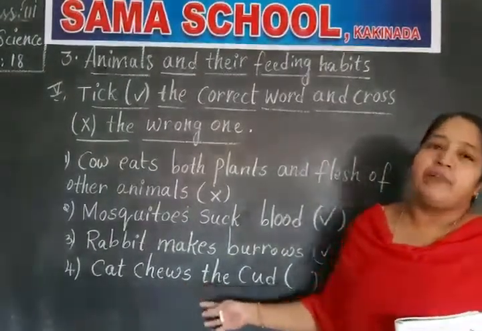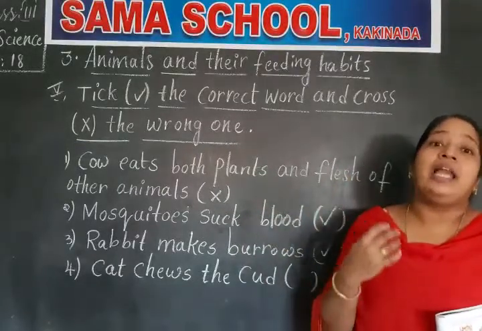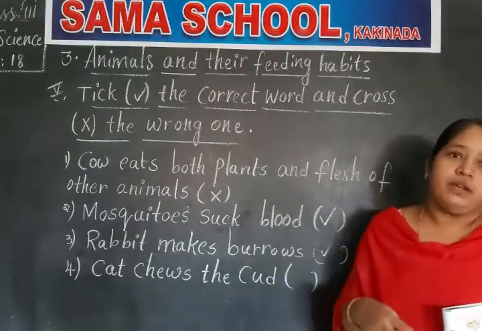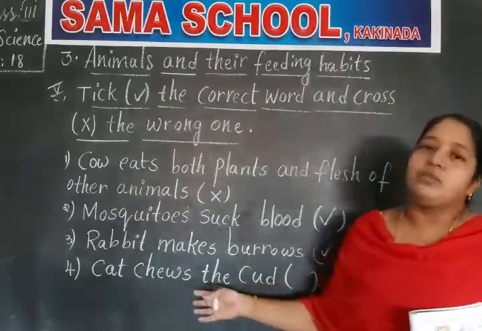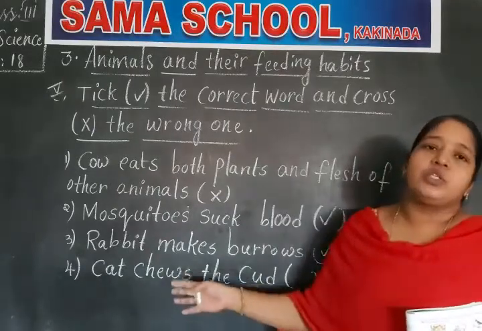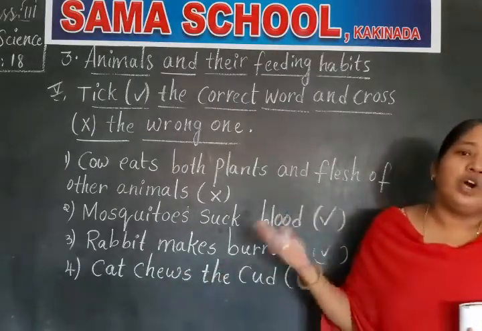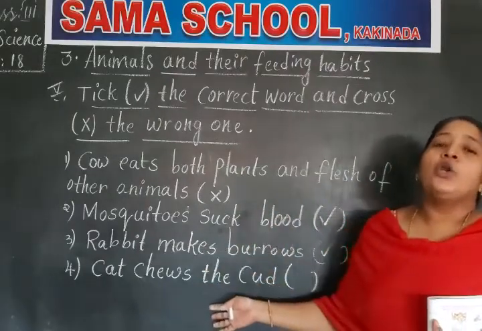And after some time what will they do? They bring the swallowed food back into the mouth and chew continuously for hours. And that process we call chewing the curd. So those animals which show chewing of the curd, what are those animals called, children? They are called ruminants.